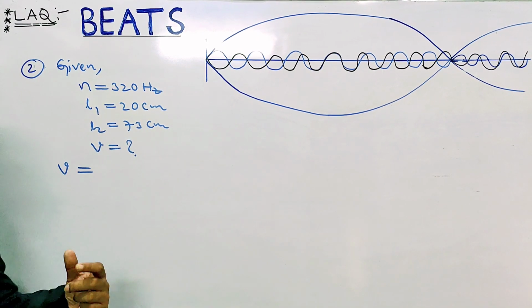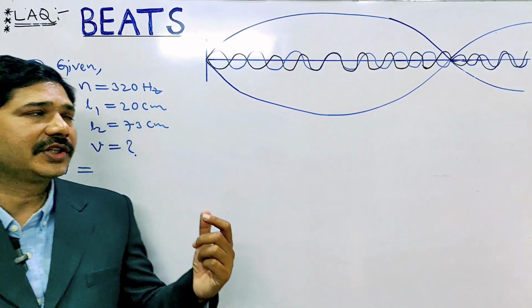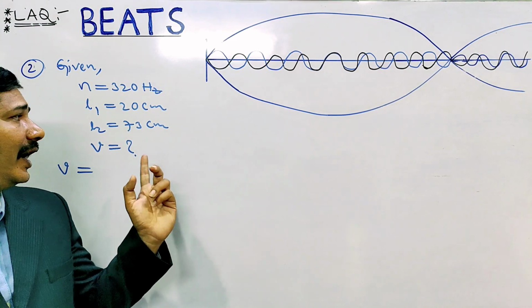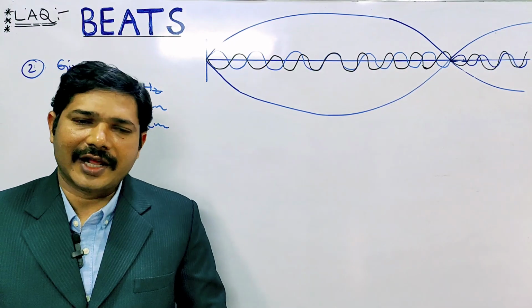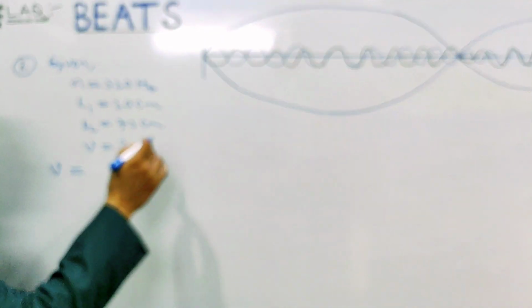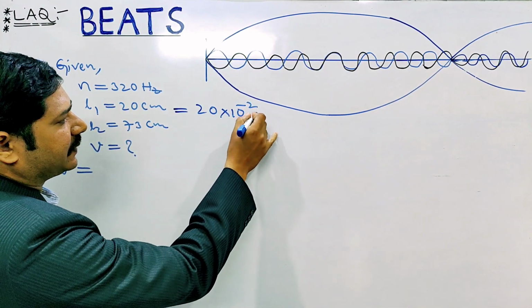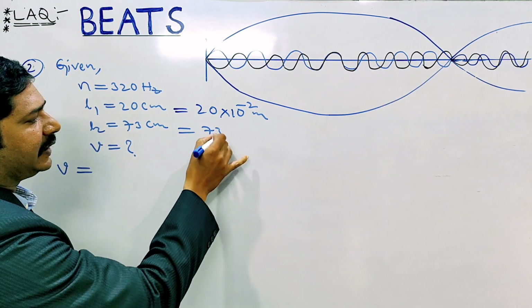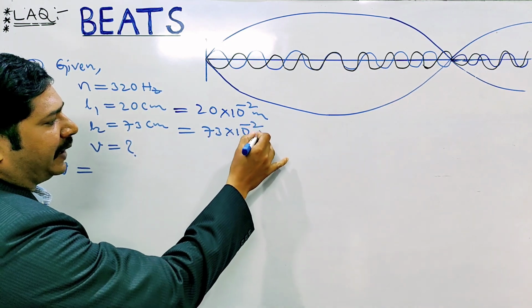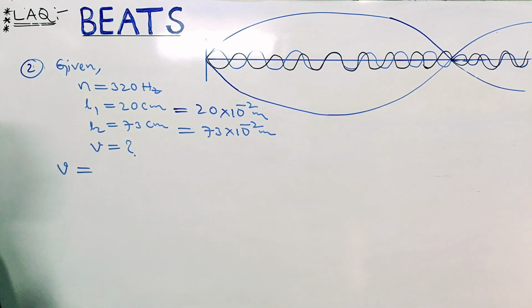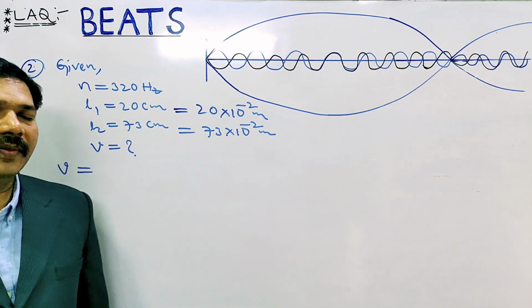The frequency is given as 320 Hz, and the two lengths L1 and L2 are given in centimeters. Convert to meters: 20 into 10 to the power of minus 2 meters and 73 into 10 to the power of minus 2 meters. They are asking for the velocity of the sound wave.